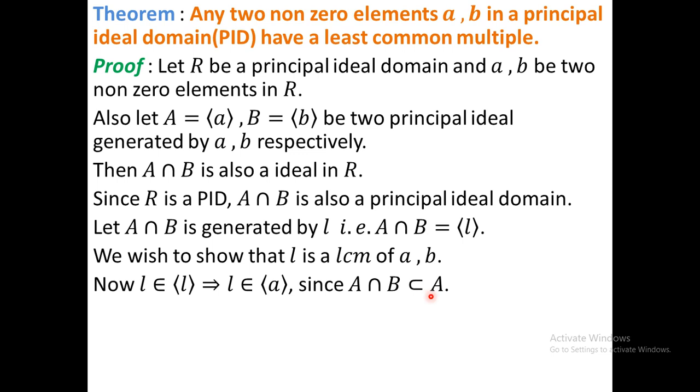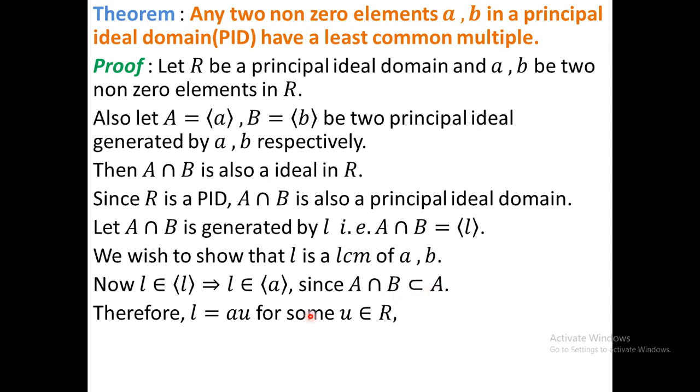Since l belongs to the principal ideal generated by a, l can be expressed as a into something. Therefore l equals au for some u in R. Similarly, l belongs to (b) because (a) intersection (b) is a subset of (b).